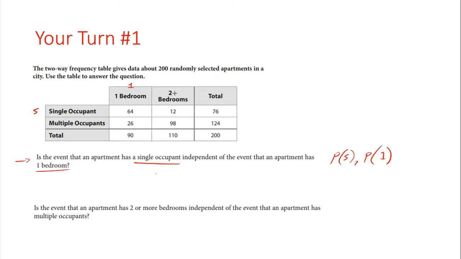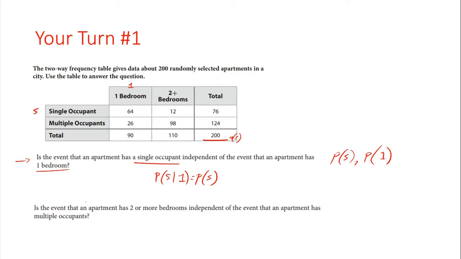We've got the probability that you are a single occupant, given that it's one bedroom. You have to see if that equals the probability of being a single occupant. Now, again, if they're equal, they are independent. If they are not equal, they are not independent. And again, pay attention to what your sample space is.